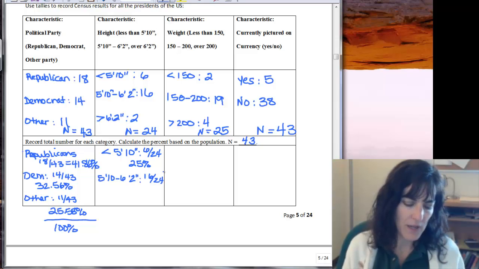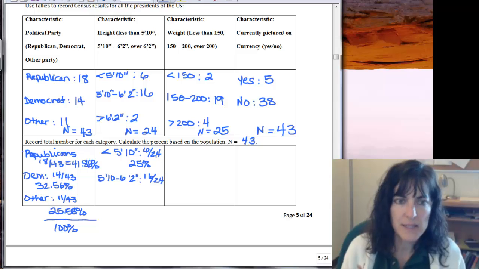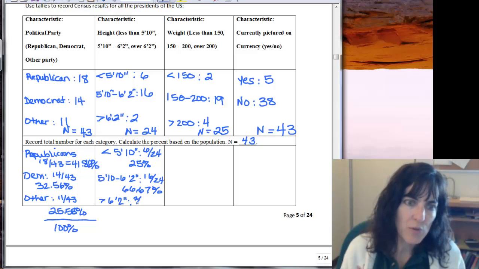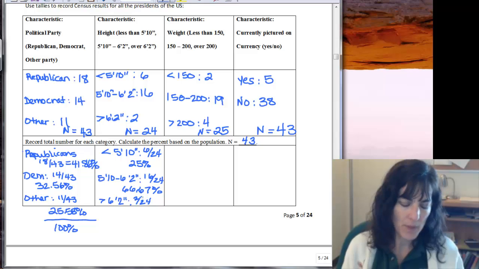That I'll have to divide, and I get 66.67%. And then my last category, greater than 6'2", and it was 2 out of 24.